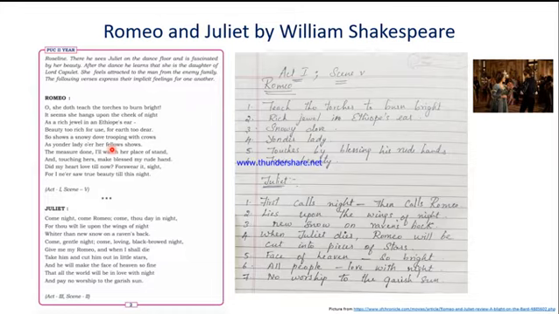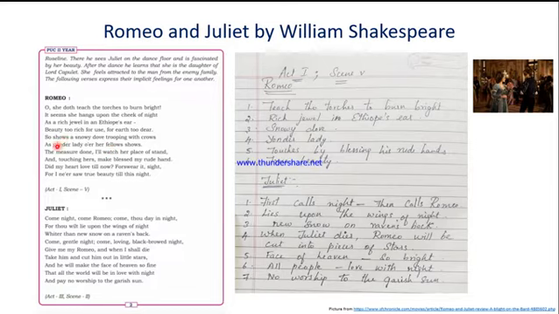"For earth too dear." She belongs to the earth and she is very close and so very pleasant. Her beauty is adorable. She looks like a goddess. A normal person cannot understand the beauty of Juliet. So she looks like a goddess. To that extent, he prizes the beauty of Juliet.